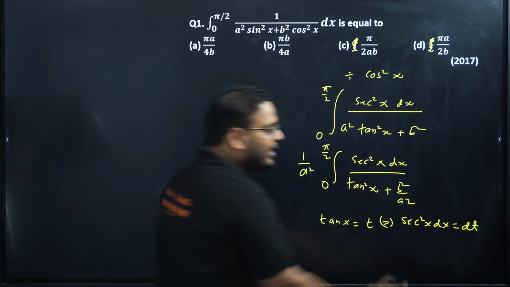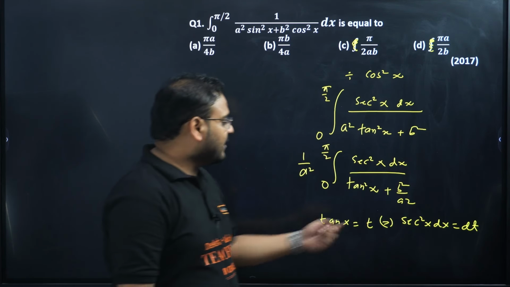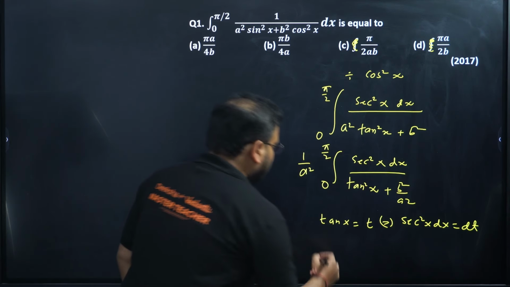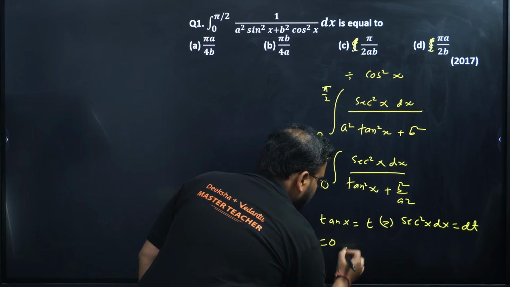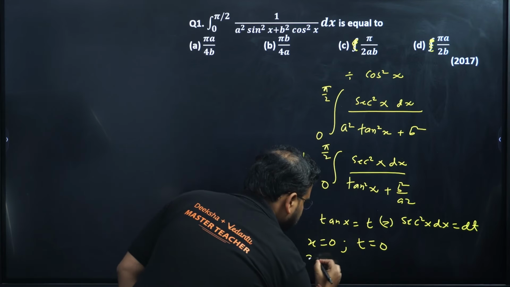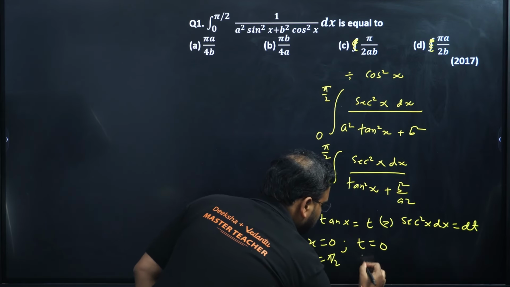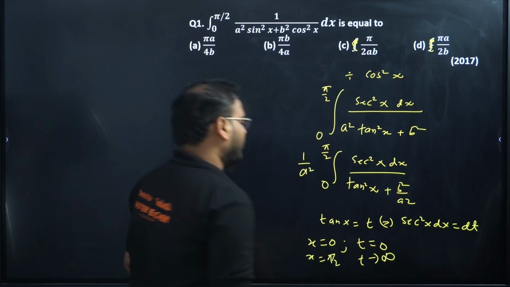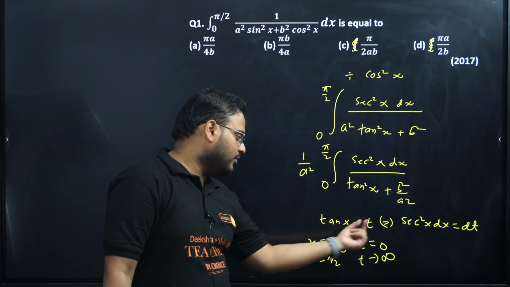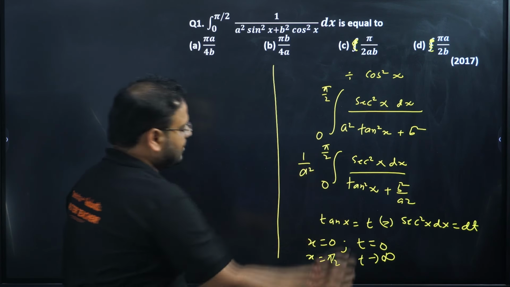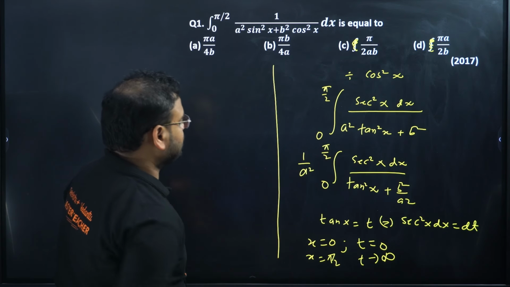I hope you know by now how we are using the change in the derivative part of substitution. Now, limits. So when x was 0, t will also be 0, right? x is 0 means tan 0 is 0, but when x is pi by 2, t will go to what? Infinity, right? Because when you put tan of pi by 2, t will become infinity. Now we can apply the change of limits and the change of substitution.